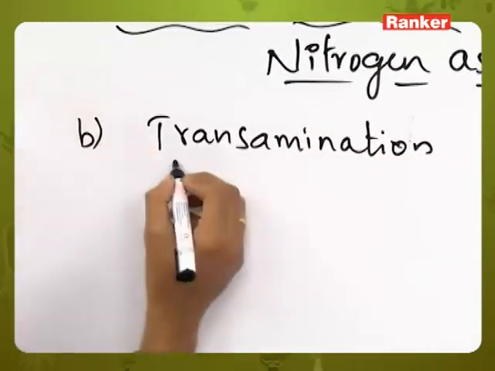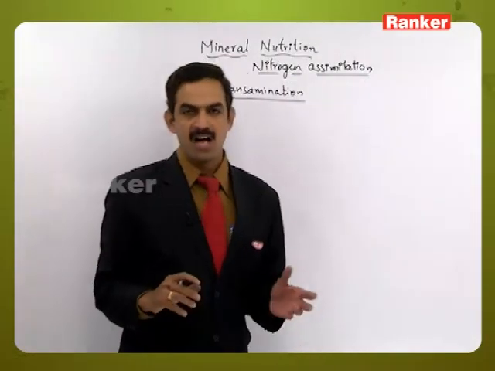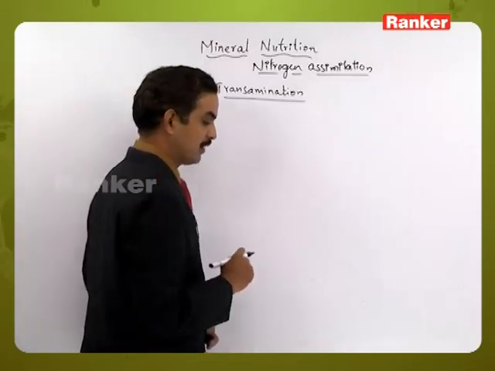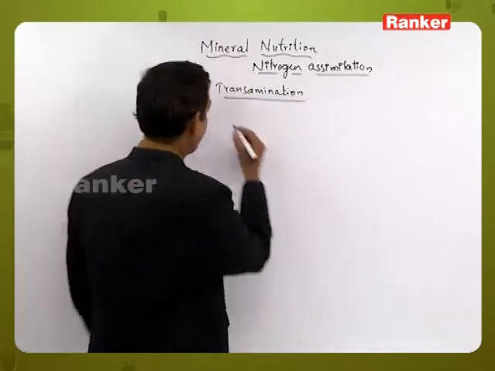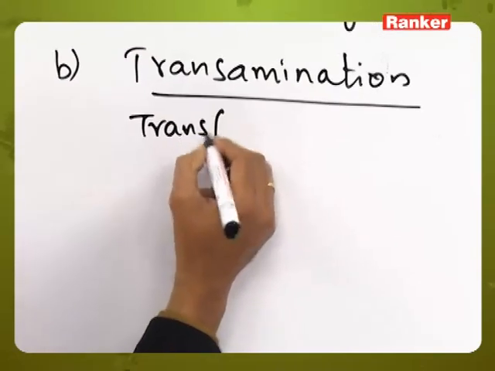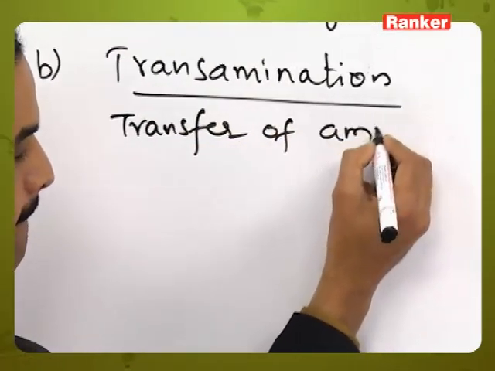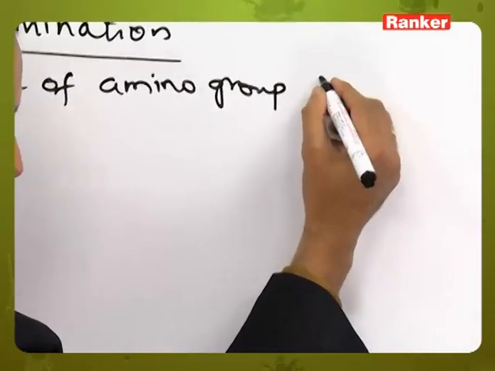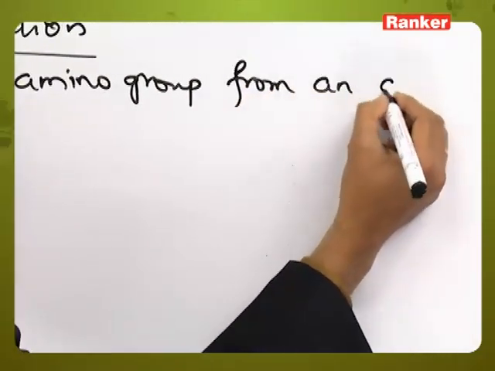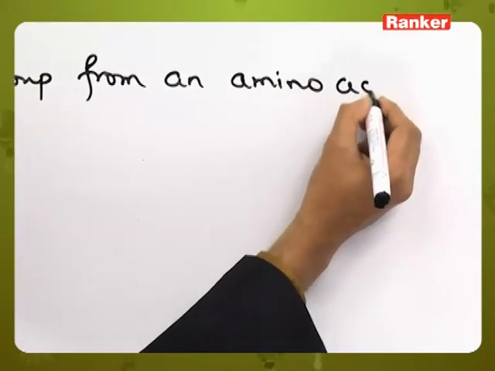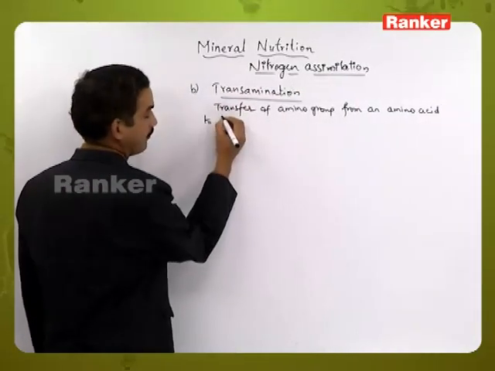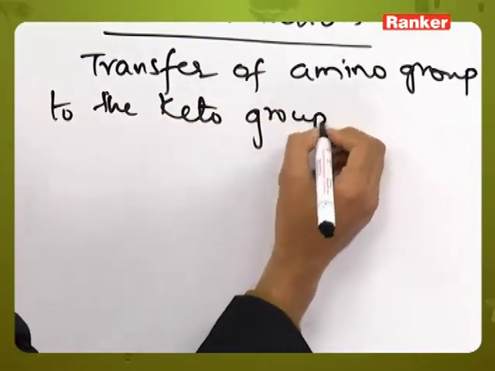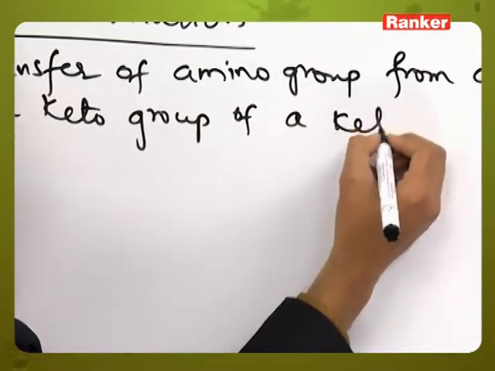In the transamination process, there is a transfer of the amino group from an amino acid to the keto group of a keto acid.